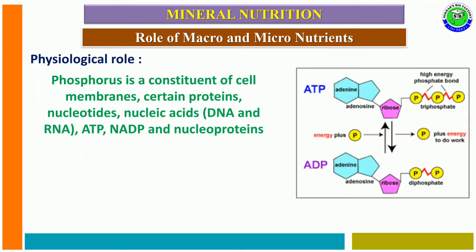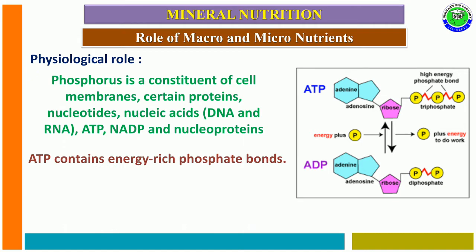The main physiological role of phosphorus is as a constituent or structural component in the cell membrane along with certain proteins, and phosphorus is present in the structure of nucleotides, which become nucleic acids like DNA and RNA. Along with this, it participates in the structure of ATP, NADP along with nucleoproteins.